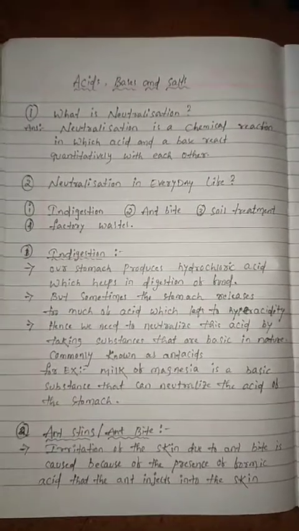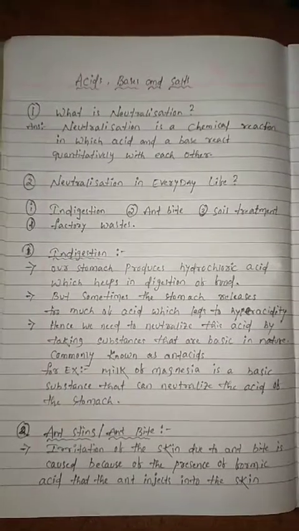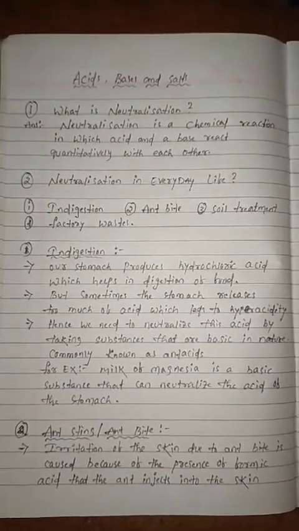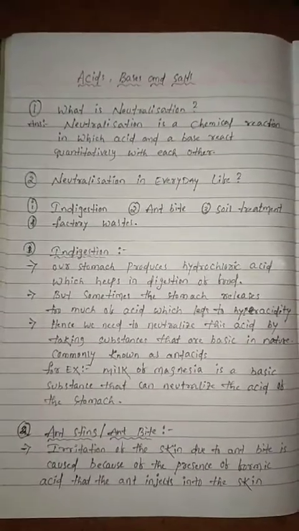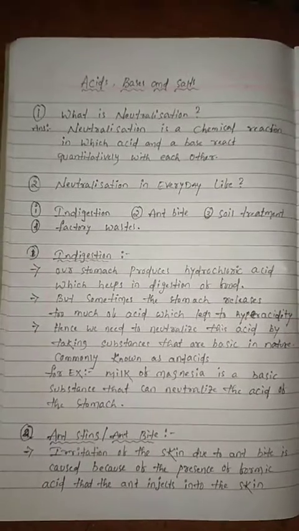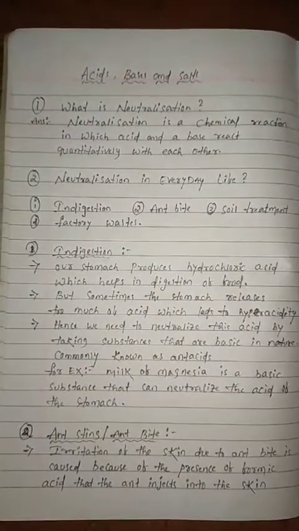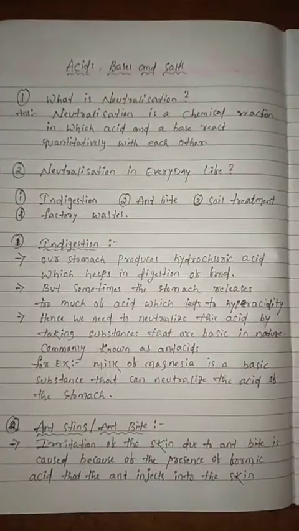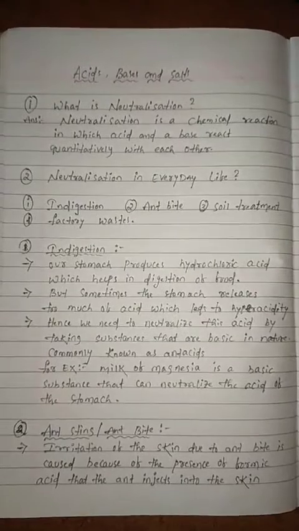First we discuss indigestion. Our stomach produces hydrochloric acid, which helps in the digestion of food. But sometimes the stomach releases too much acid, which leads to hyperacidity.